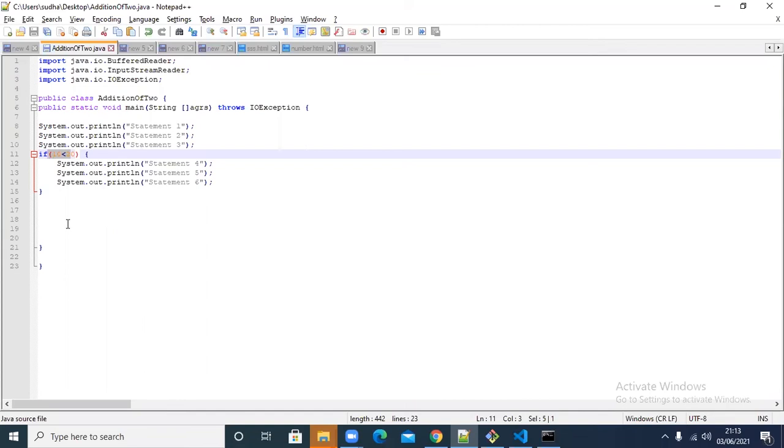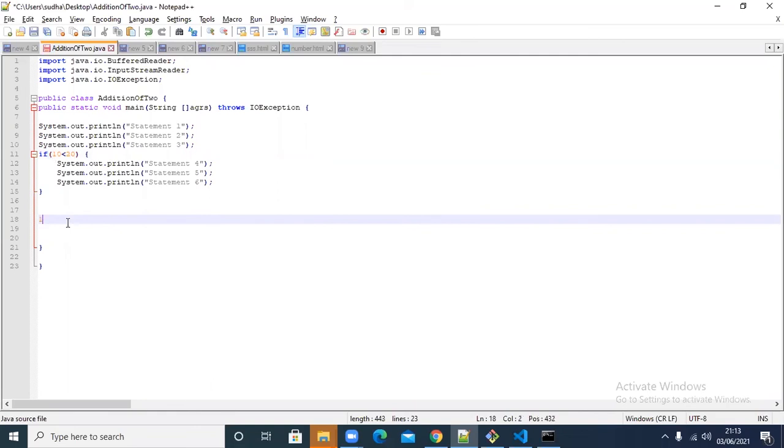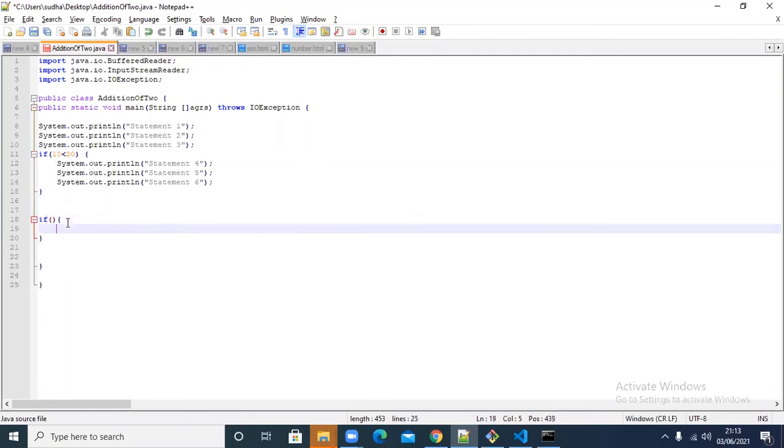You can use any number of if conditions like this. Wherever required, you write one if condition and write your statements. In a program you can write any number of if conditions. Any clarifications?